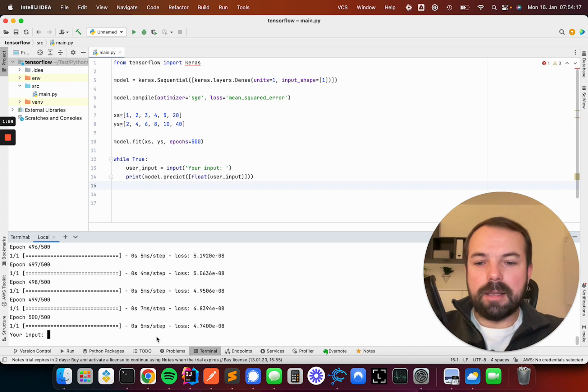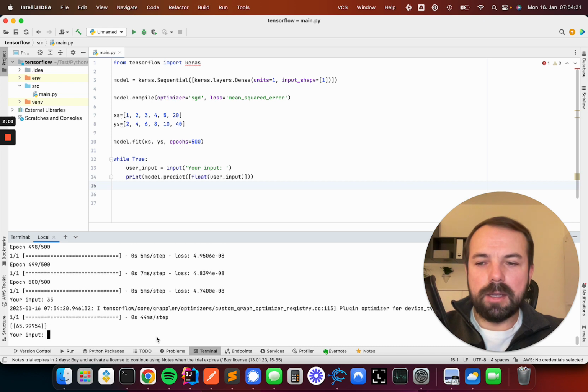So let's say I want to know the doubled amount of 33. And it says 65.99954, which is awesome because when you think about it, nobody told the model that it should double the input number, right?